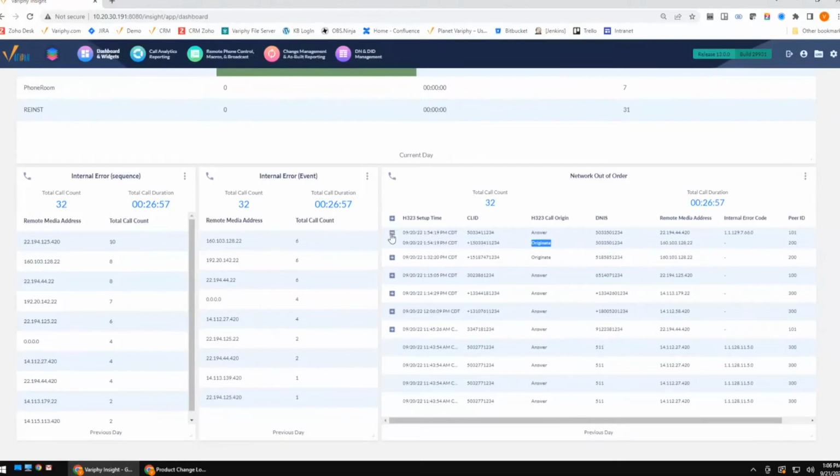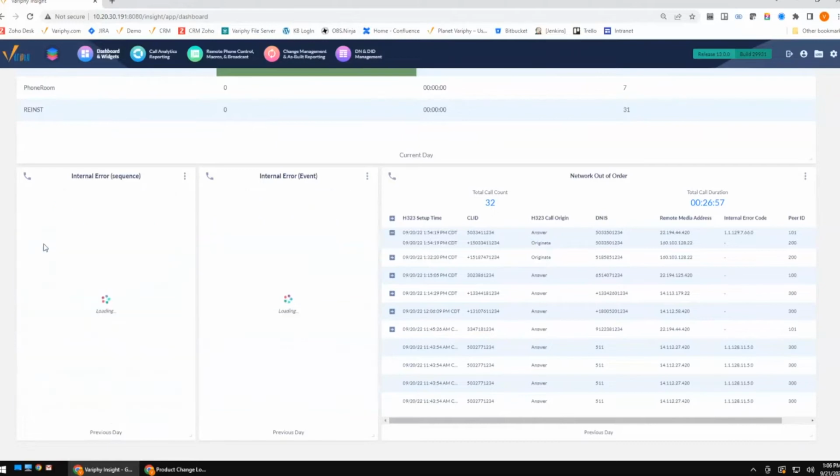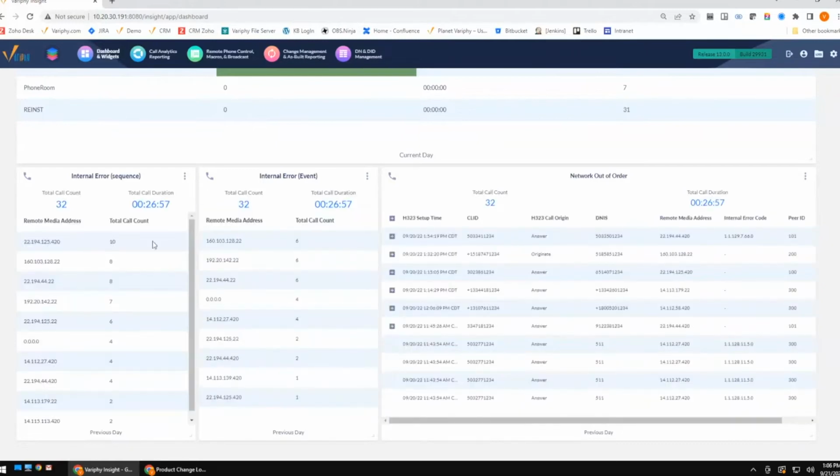And when we were grouping or summarizing or even showing detail, we always took into account the entire sequence of events. So you'll notice, again, both of these widgets are looking at the same search criteria, but the counts are a little bit different. This one here is looking at the entire sequence of events. So that means that when I'm looking at the IP address, I'm looking at the IP address of both the originating event and the terminating event. But there's definitely going to be times where you want to just isolate the event that has the particular error message, and that's where sequence versus event-based reporting comes in.